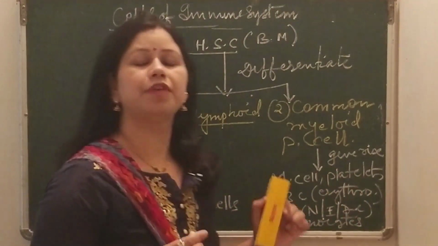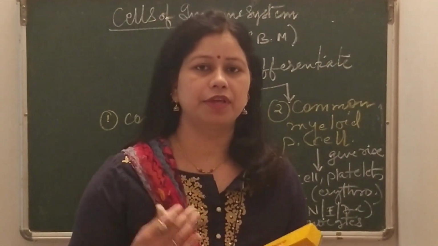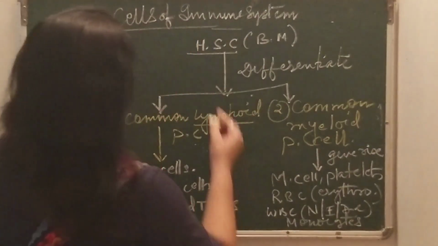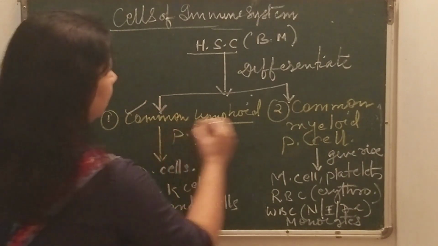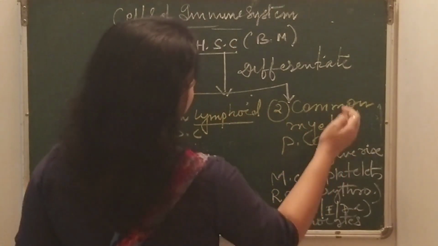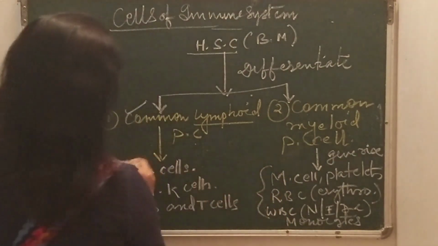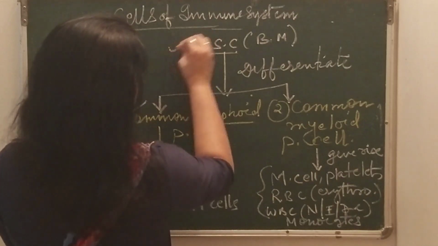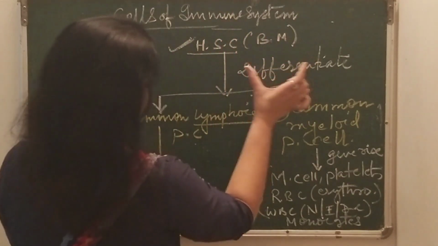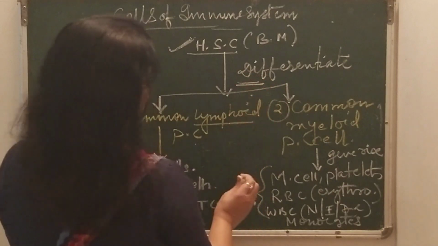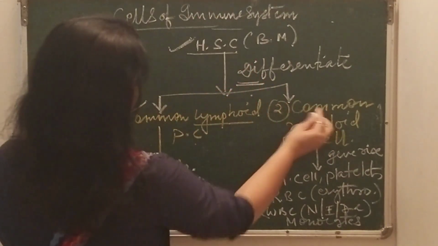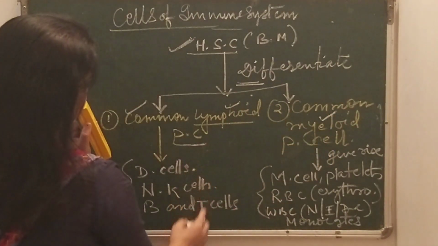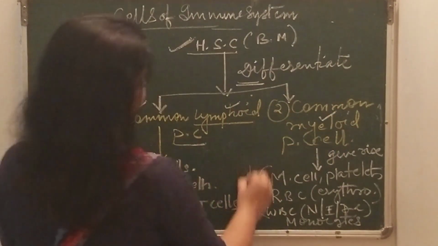So these are the various types of cells which are very important and take part in immunity. This is the common lymphoid progenitor cell, this is the common myeloid progenitor cell, which give rise to various types of immune cells, and these two come from hematopoietic stem cells when they undergo differentiation.